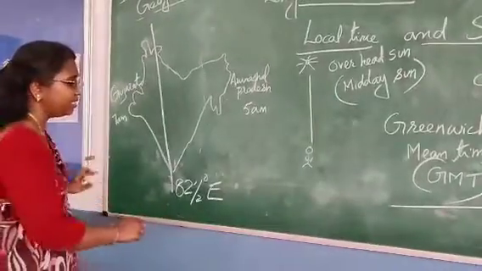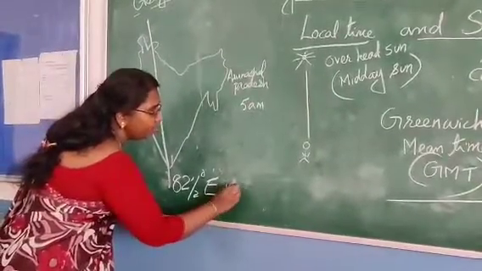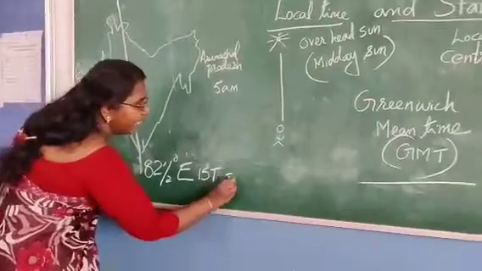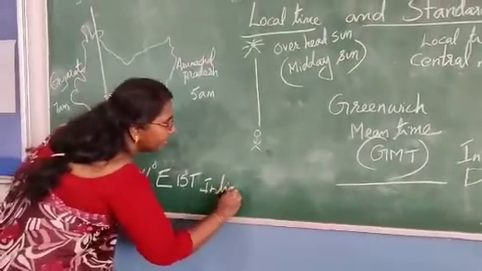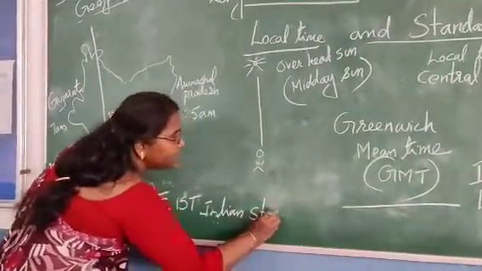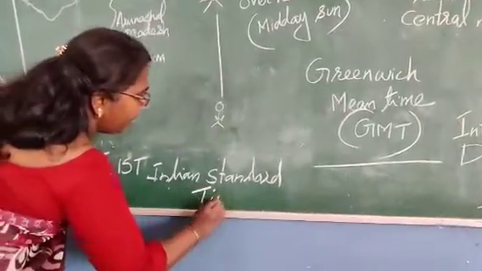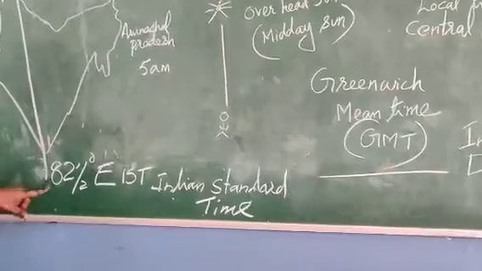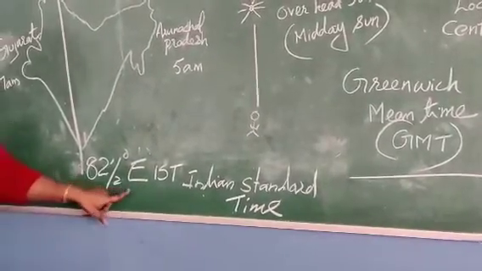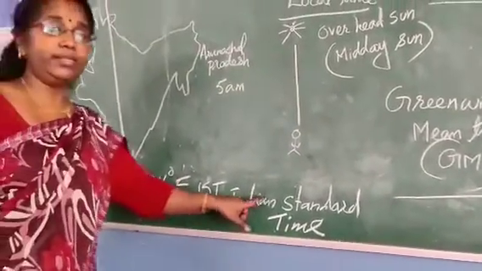This is considered as IST. What is IST? Indian Standard Time. So 82.5 degrees east is considered as the IST, or Indian Standard Time.